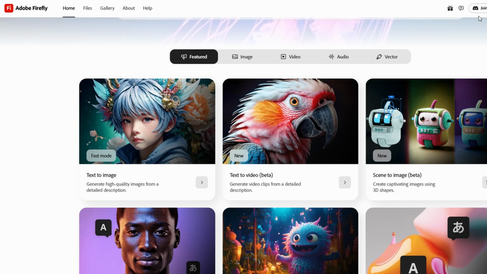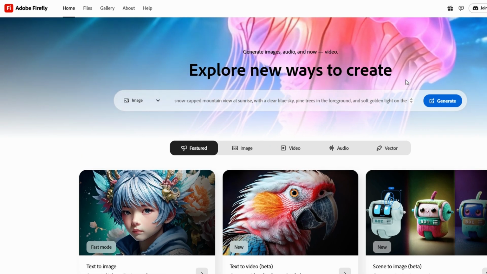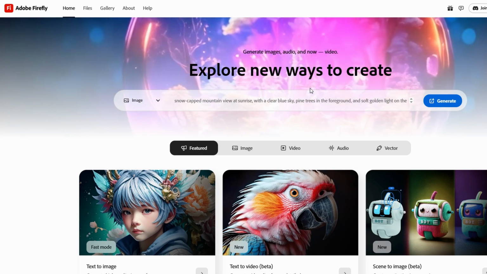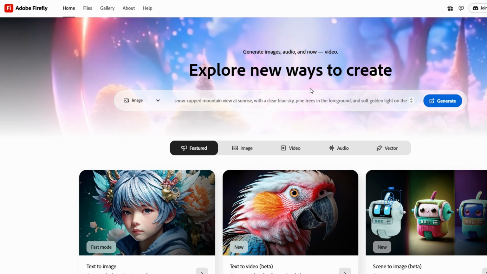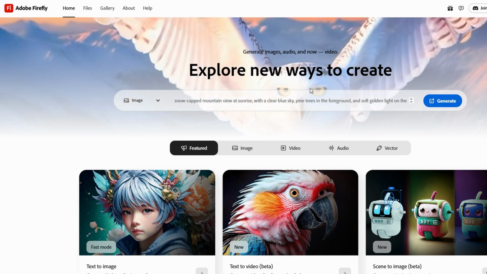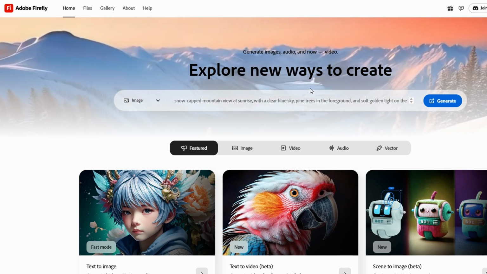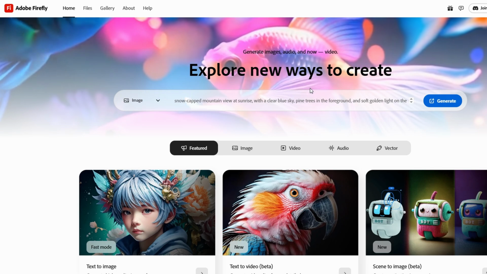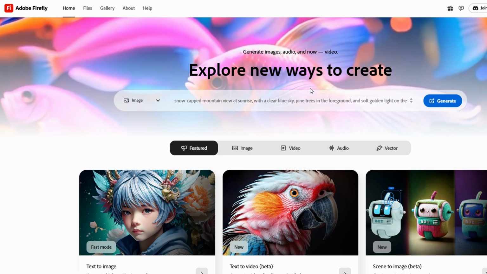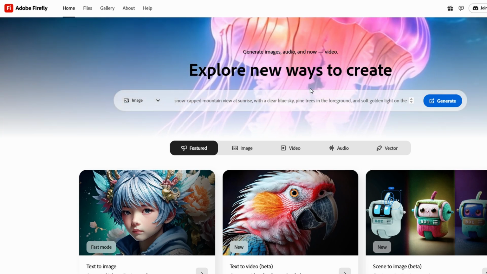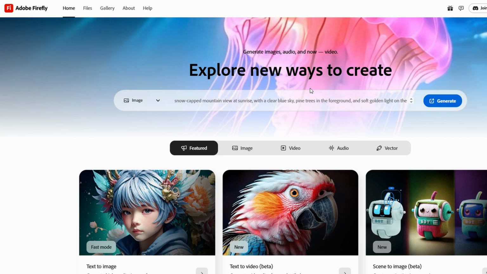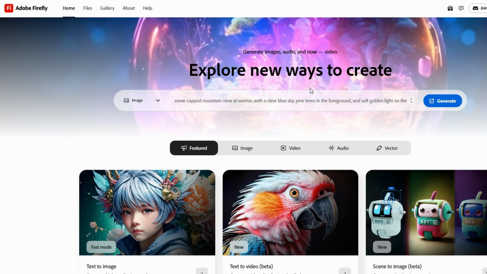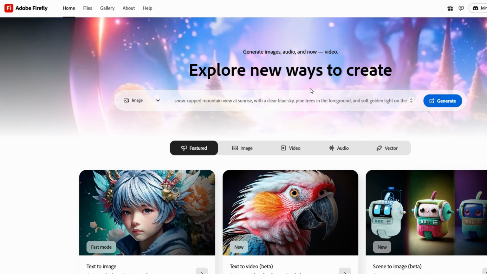Adobe Firefly is more than just a tool for generating pretty pictures. It's a game changer because it gives creatives the ability to rapidly prototype ideas, experiment with different concepts, and create unique visuals without having to spend hours on design work. Whether you're a professional designer or someone who simply loves to play around with images, Firefly makes it possible to create custom, high-quality visuals in minutes.